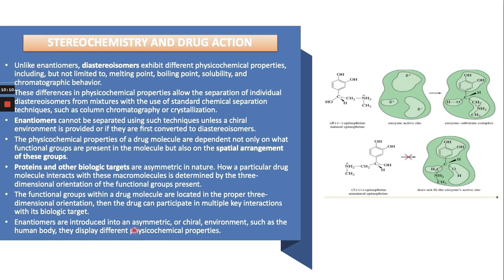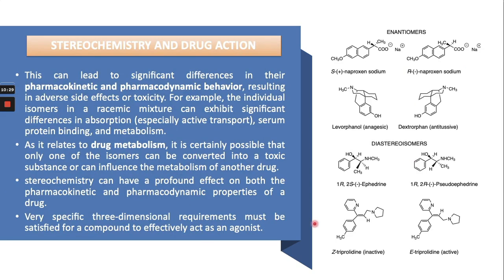So enantiomers are introduced into an asymmetric or chiral environment such as the human body. Our human body has a chiral environment. That's why one enantiomer can bind and have one specific activity, while the other will not have that activity. This can lead to significant differences in pharmacokinetic and pharmacodynamic behavior, resulting in adverse side effects